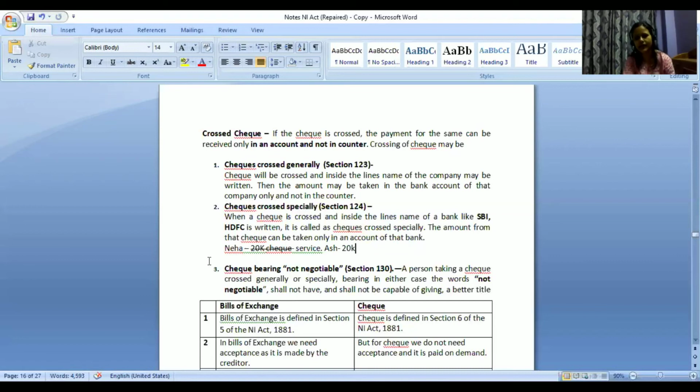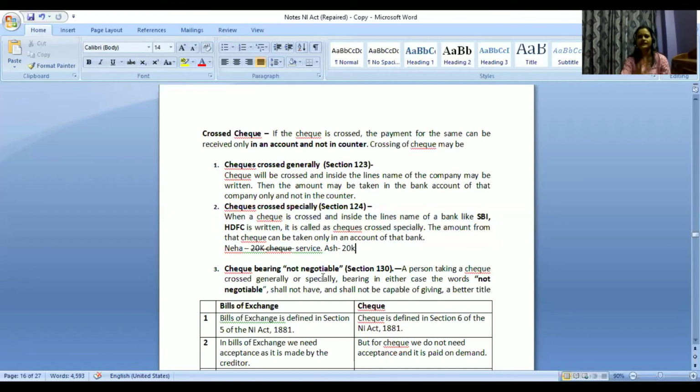Take for example, Neha is issuing a check of 20,000 rupees to me. She will want to avoid any sort of unnecessary legal complications because maybe she is running a company. She is involved in multiple transactions every single day. So she would not want to take unnecessary headache of dealing with Aishwarya. Why? Because she does not even know her. She has not even transacted with her, right? So in order to avoid all these further transactions, this not negotiable is used.